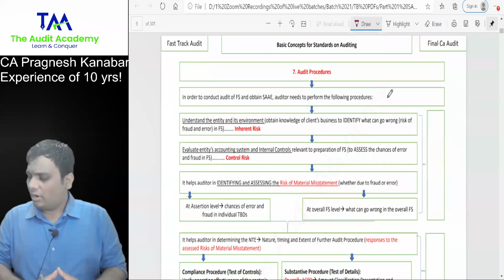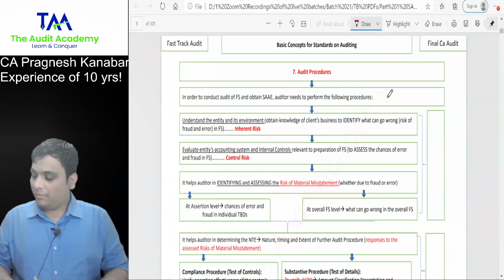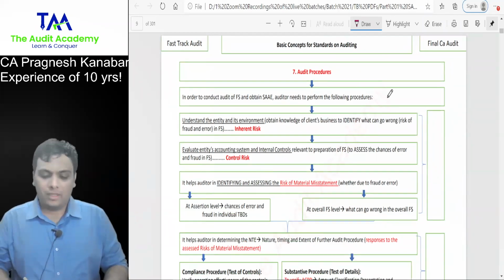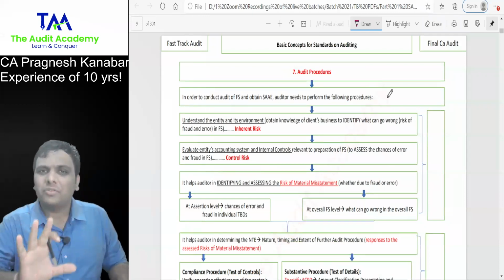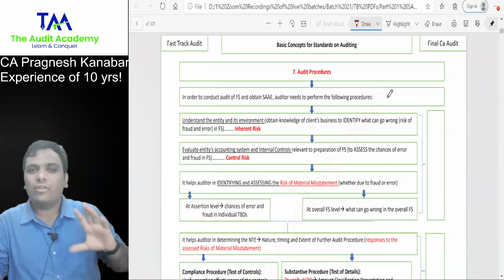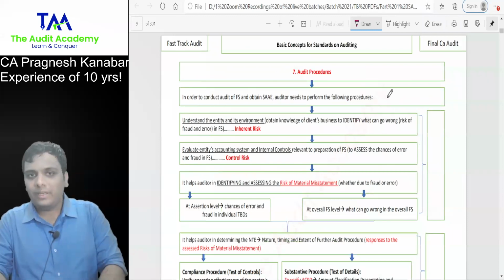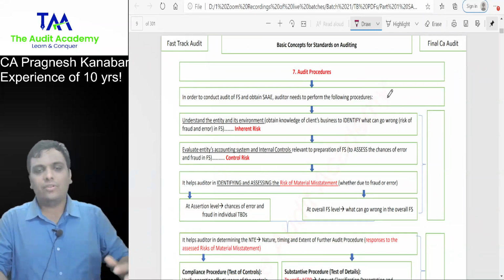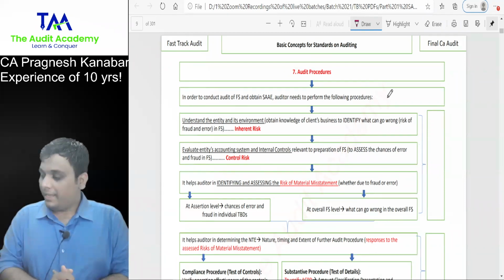You know that in the audit subject, we are going to talk about audit procedures, risk assessment procedure, further audit procedure. You would have heard such words, test of controls, test of details, correct? But I want you to understand these audit procedures properly. So give me some 8 to 10 minutes so that I can clarify it properly.